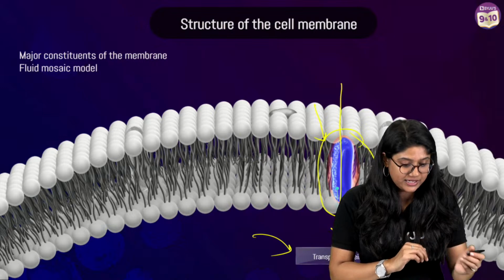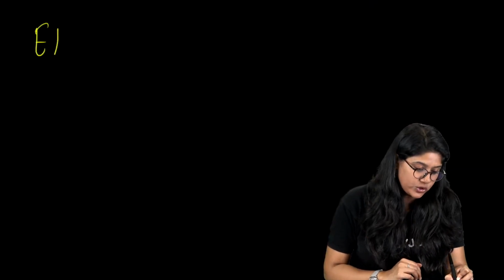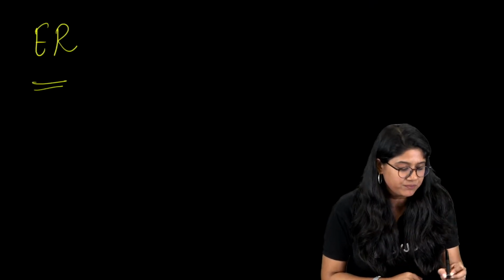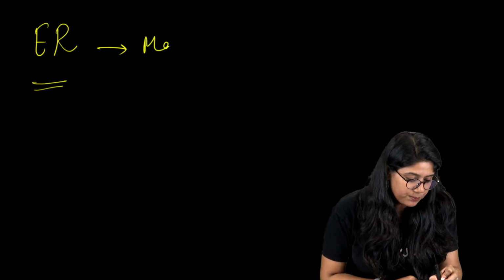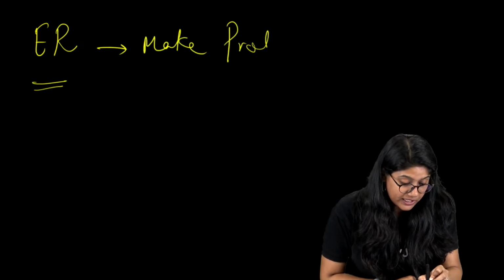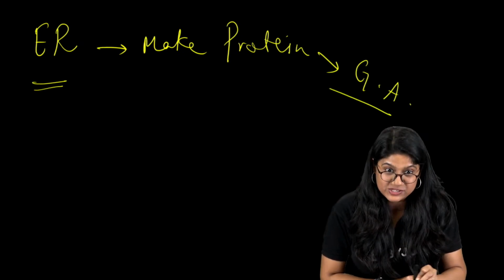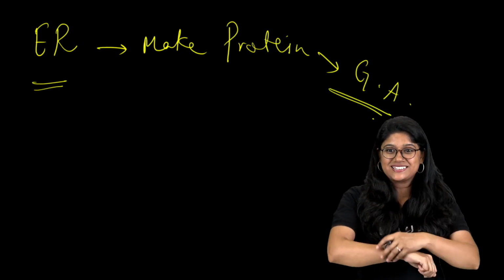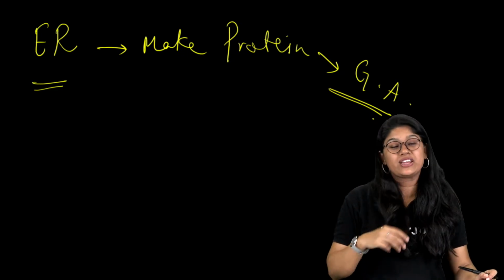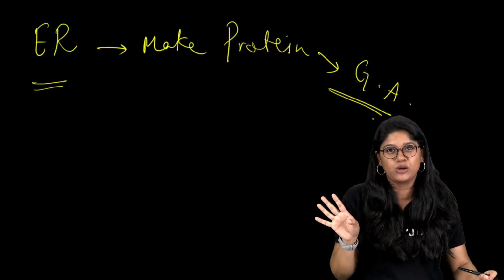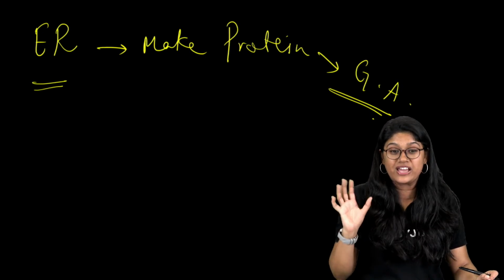We all know that the ER makes proteins. Class 8 we have studied, right? The ER makes protein. Now these proteins will go to the Golgi apparatus. Yes or no? Yes. Of course, we call the cell a building block, but protein is very, very important.